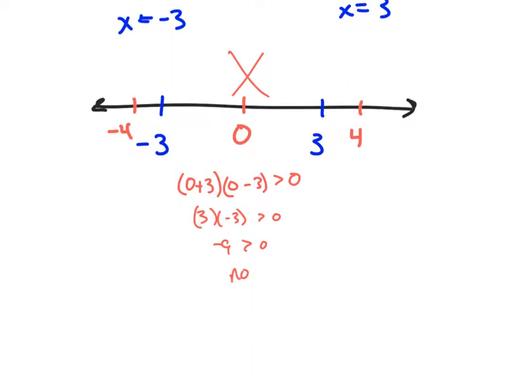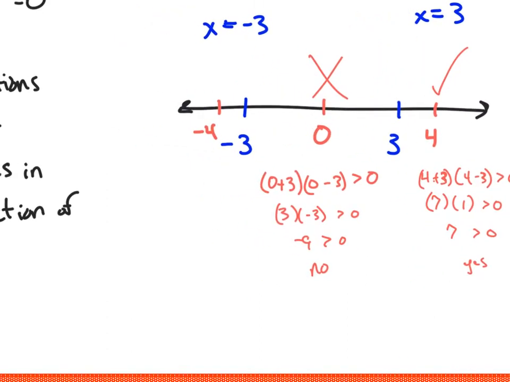Okay, so let's test something from the far right over here. So 4 plus 3 times 4 minus 3 is greater than 0. So 4 plus 3 is 7. 4 minus 3 is 1. That is 7. That really is greater than 0, yes. And so this whole section over here works.